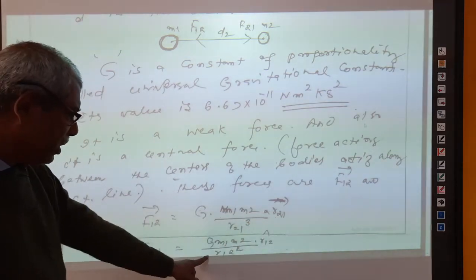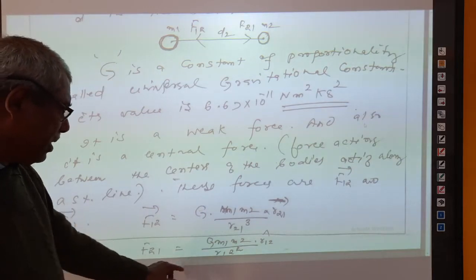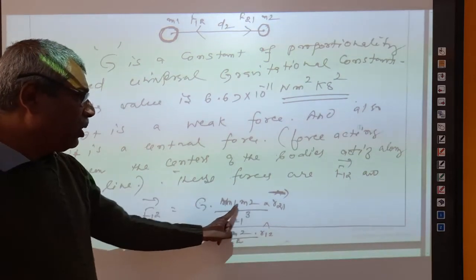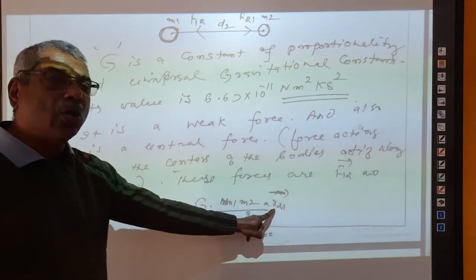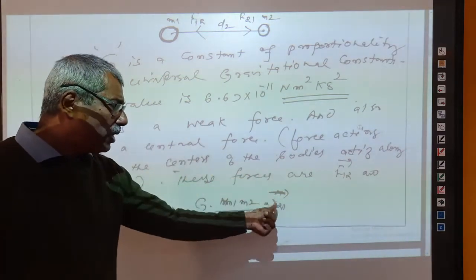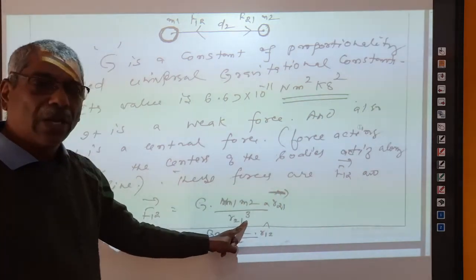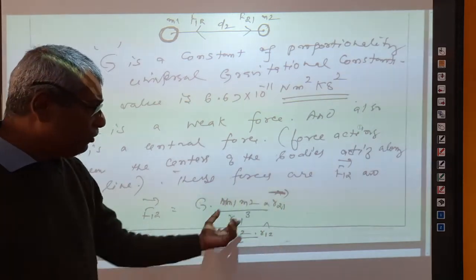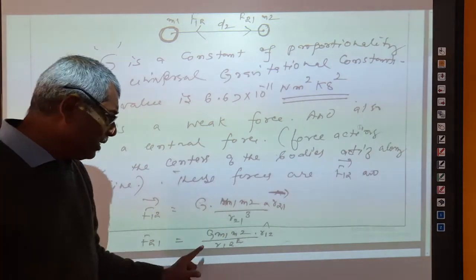Otherwise, in the other way, the same thing can be written as equal to M1 M2 divided by R21 square into the R21 unit vector. No problem. When you write the unit vector in place of the whole vector, you will place only the square. If you use the whole vector in place of the unit vector, then you have to write R21 cube. That is the only thing.